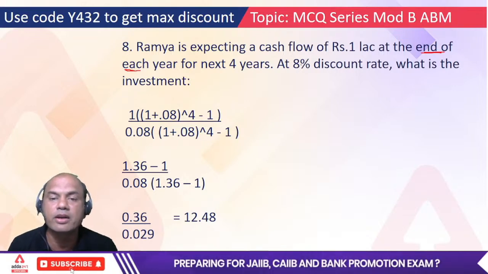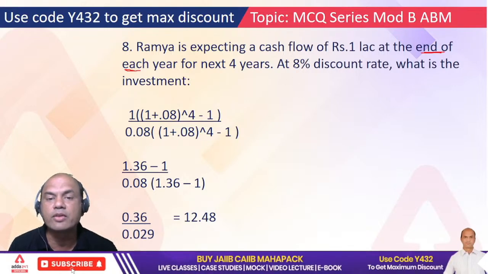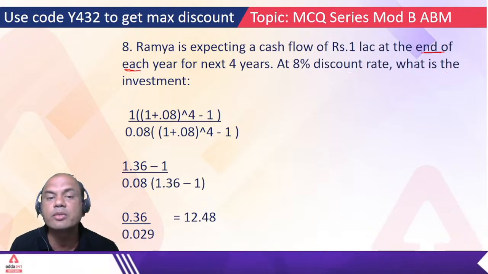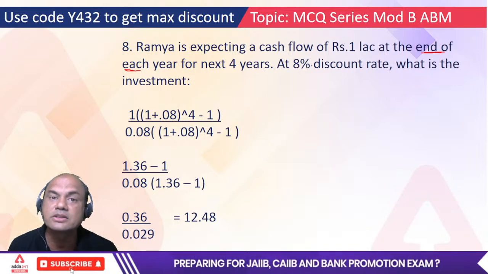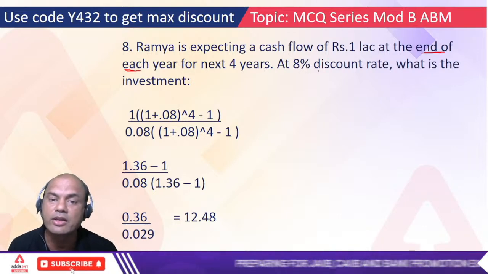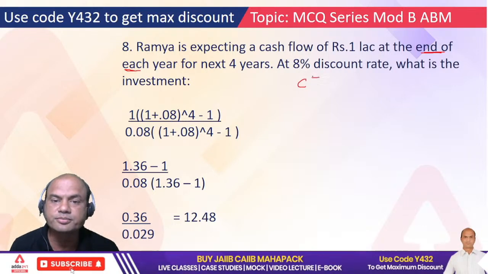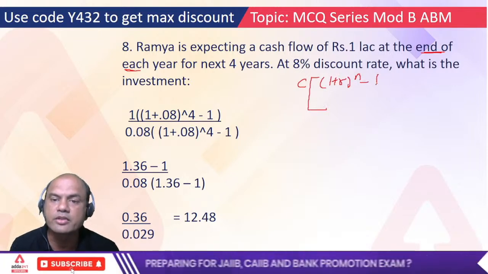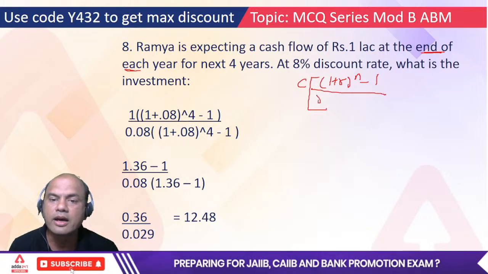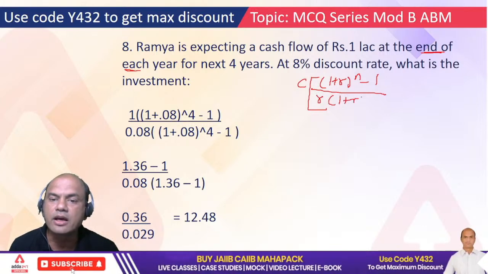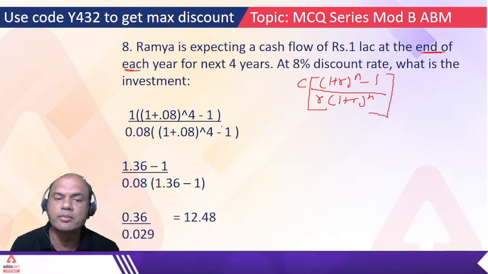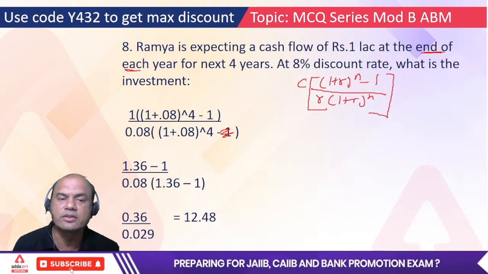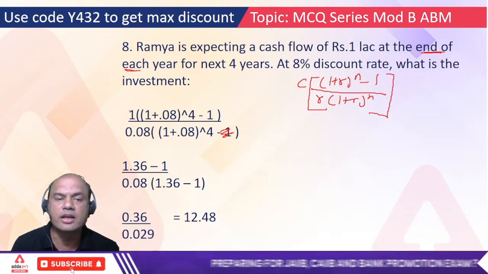What was the formula for ordinary annuity? What do we want, present value or future value? What is the investment to be done today? Today means present value. So C into (1 plus r raised to n minus 1) the whole upon r into (1 plus r) raised to n, right? The whole upon 1 plus r is, so this will be cancelled. So what is C? She is expecting 1 lakh.